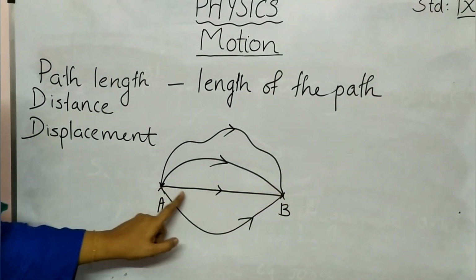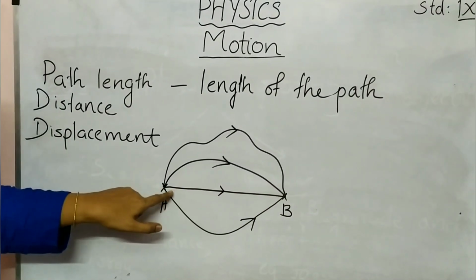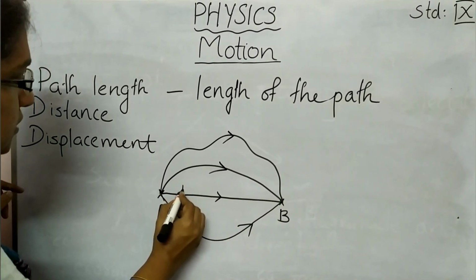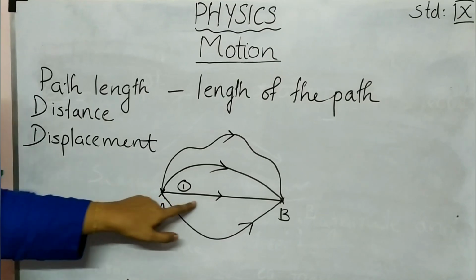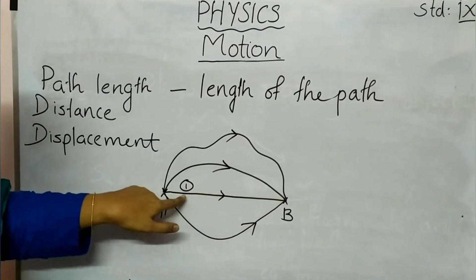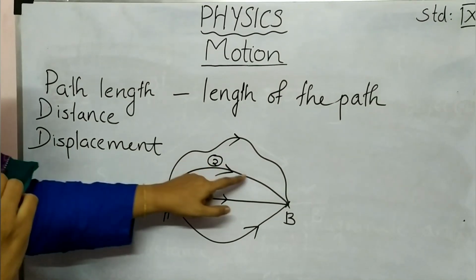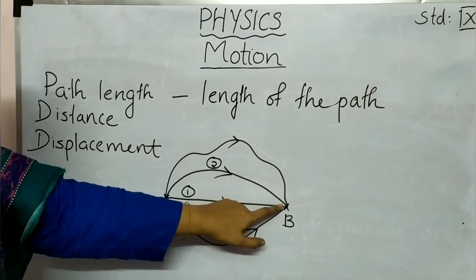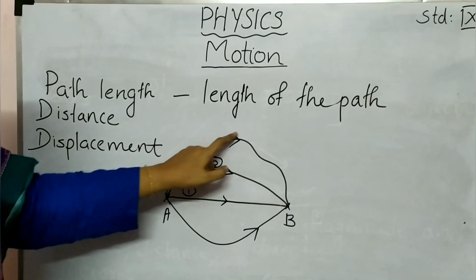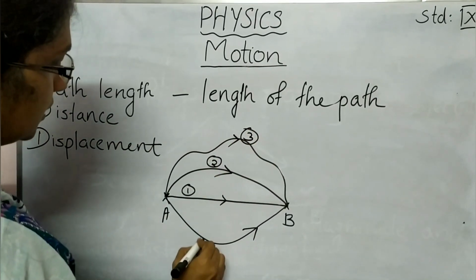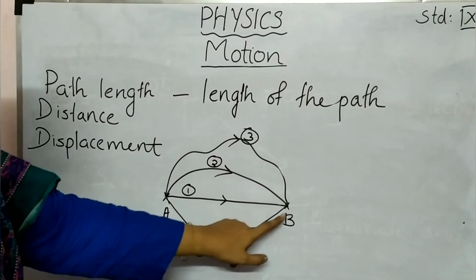If you are measuring this length, you can say this is the distance travelled by this person. I am going to take this as person 1. This is the distance travelled by person 1. If you are measuring this length, it is the distance travelled by the second person, and this is the path length of the third person, and this is the path length of the fourth person.